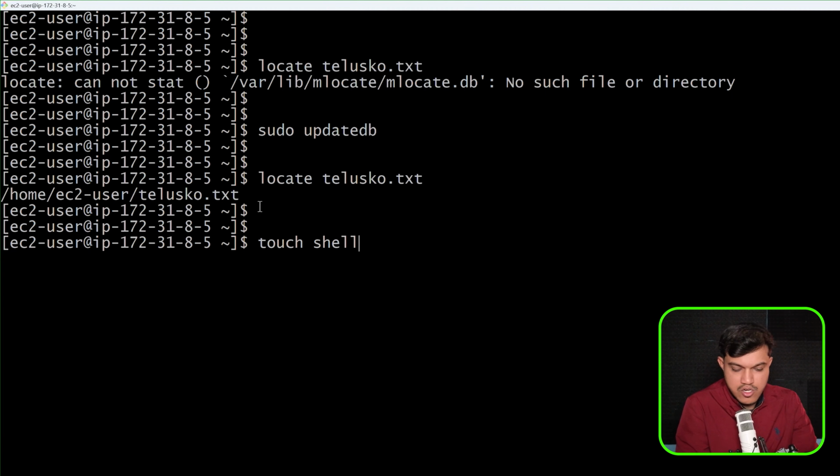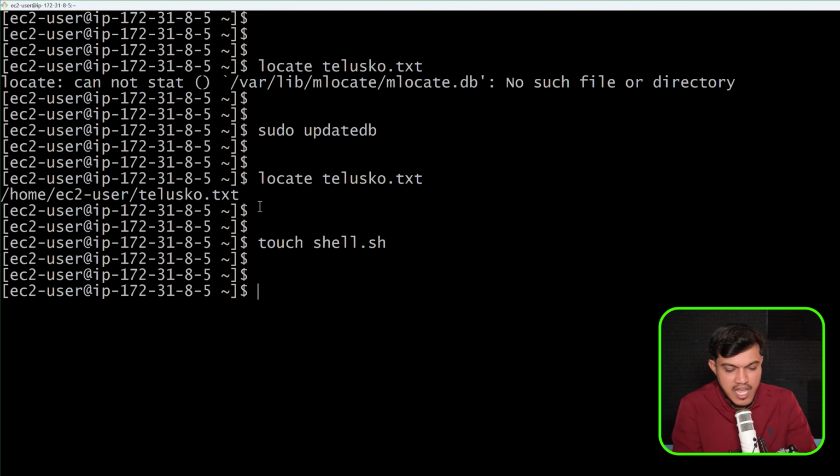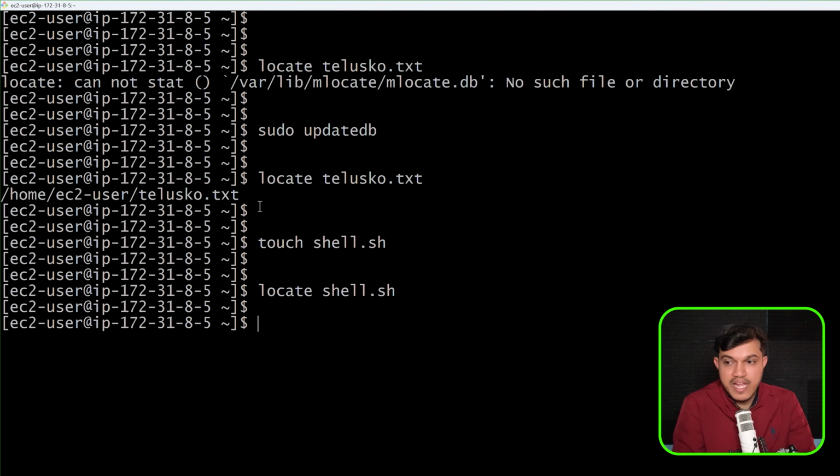Shell.sh, okay? This is the file I have created, shell.sh. And now if I say locate shell.sh, it will not be able to find this. Okay, locate shell.sh, we are not getting any path here, right?